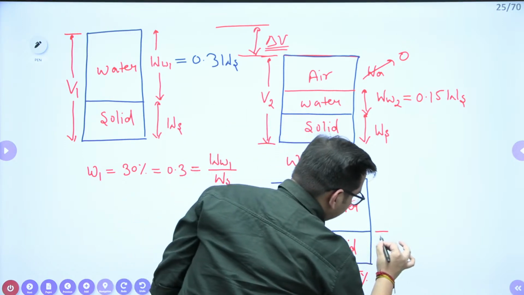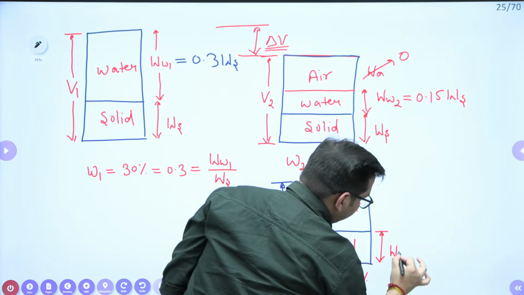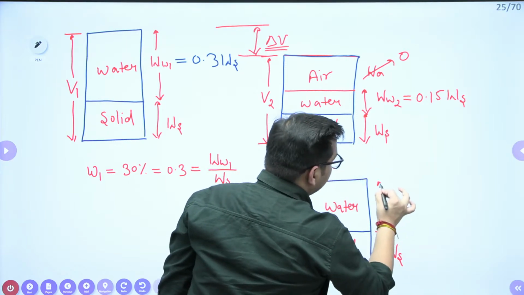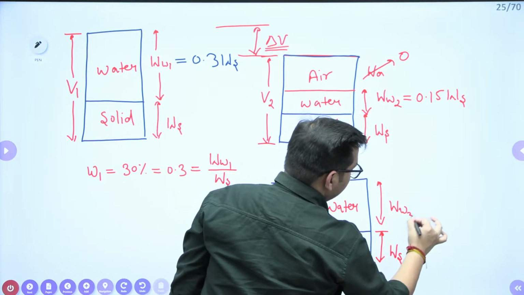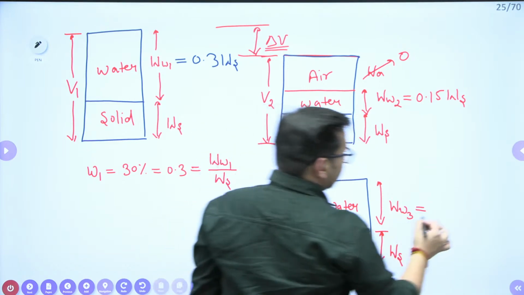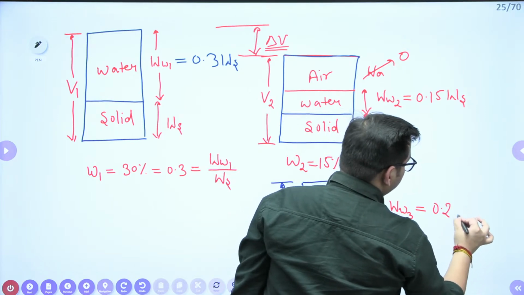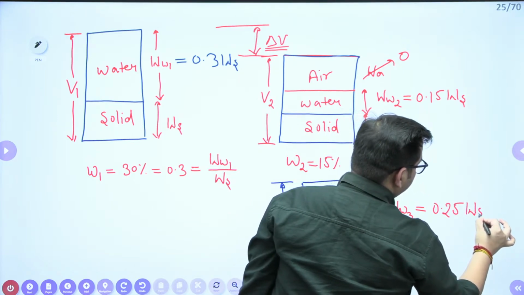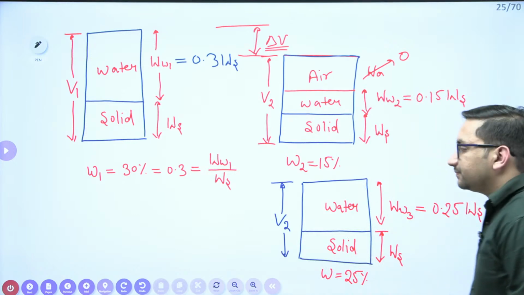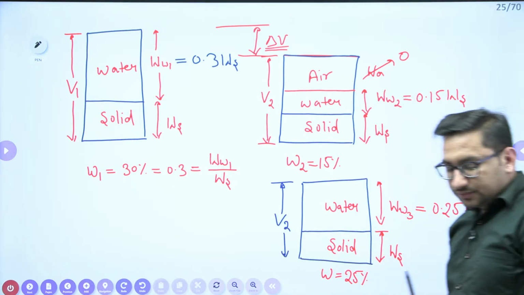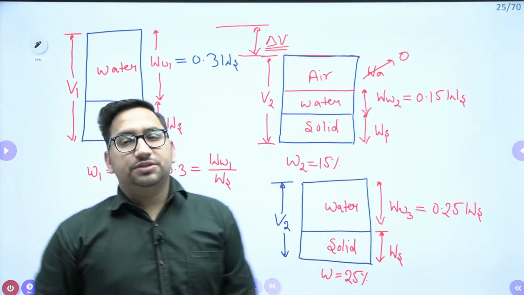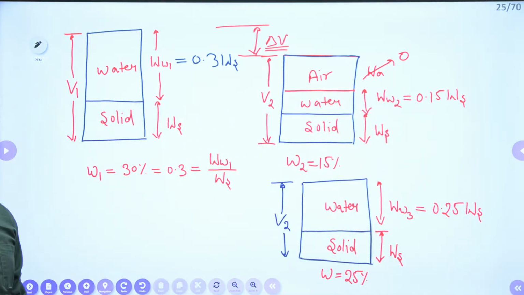Let's say this is your weight of solids, that is not going to change, and here your weight of water, in condition number 3, will be equal to 0.25 times of weight of solids. Up to this particular point, is there any doubt? Just see and let me know. Is it clear to you?